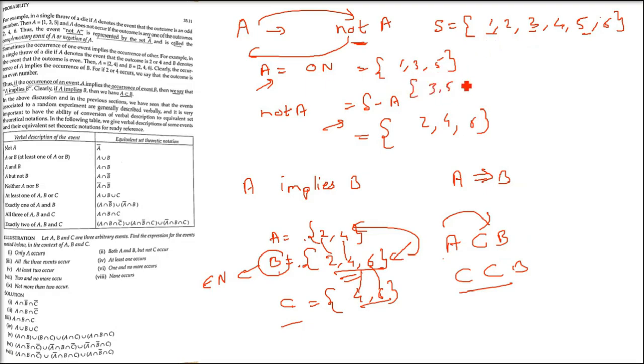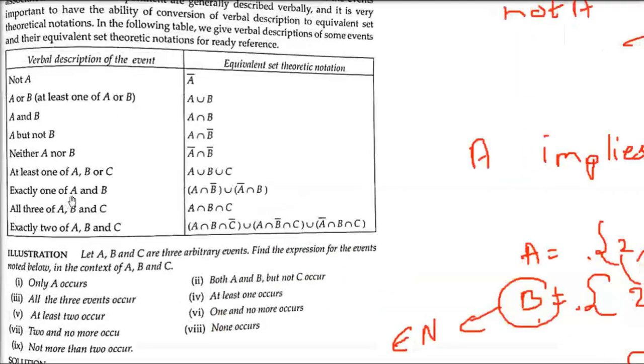Okay. Say if I say the set 3, 5. Now 1, 3, 5 and 3, 5, they are subsets. But 3, 5 and this A set and B won't happen.